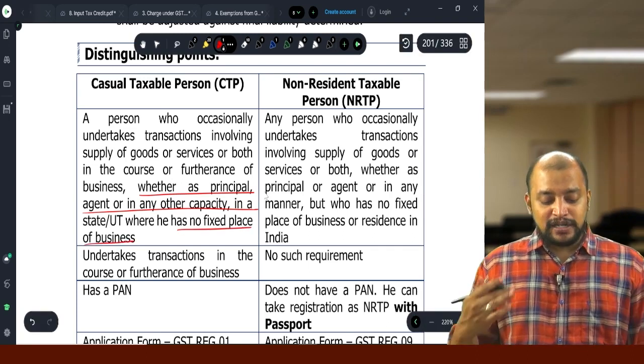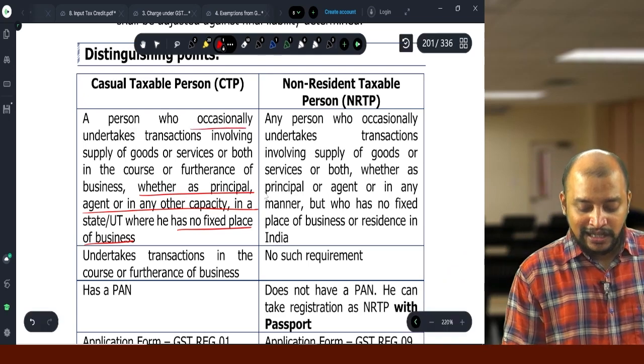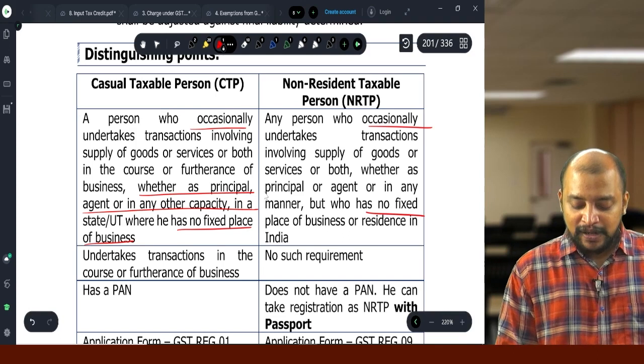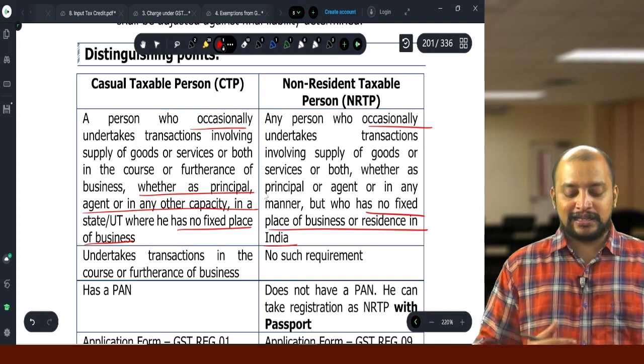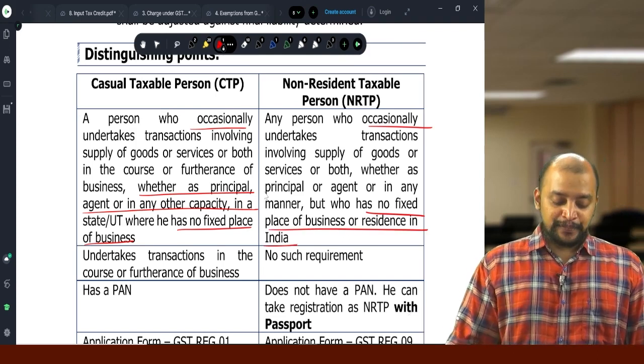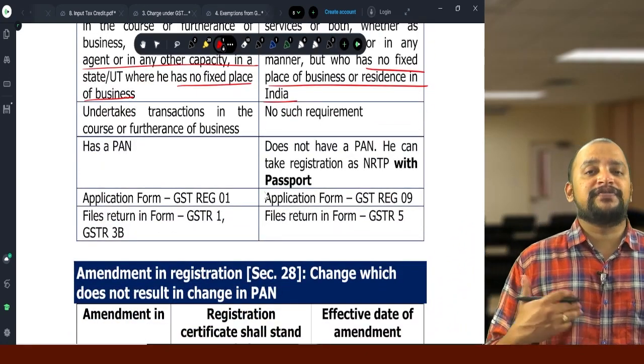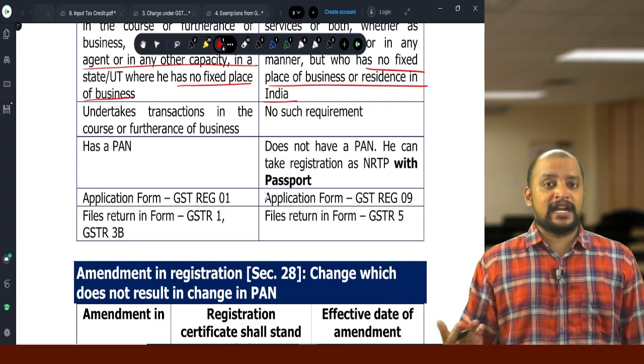Whereas an NRTP also occasionally undertakes transactions involving supply of goods or services, and has no fixed place of business or residence in India. They are called NRTP. And a CTP undertakes the transactions in the course or furtherance of business, with no such requirement for an NRTP.